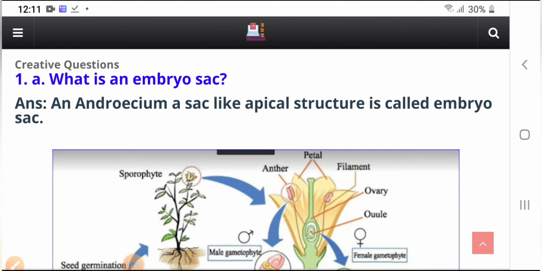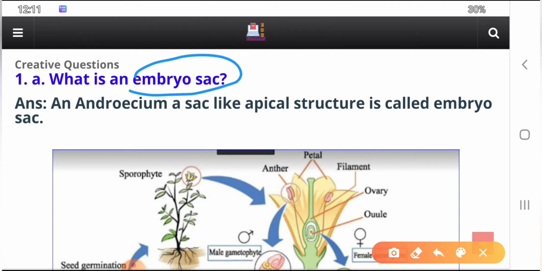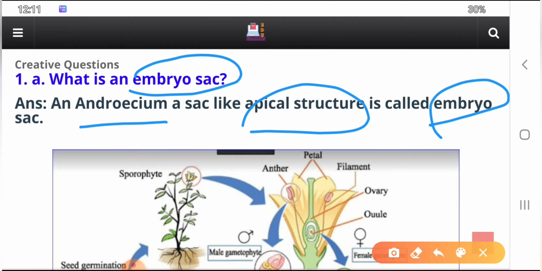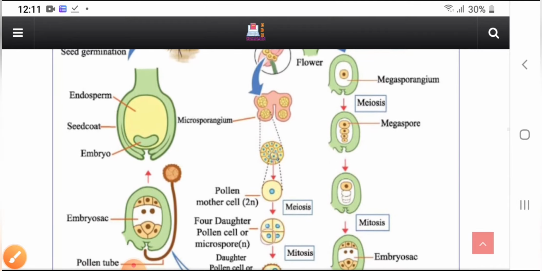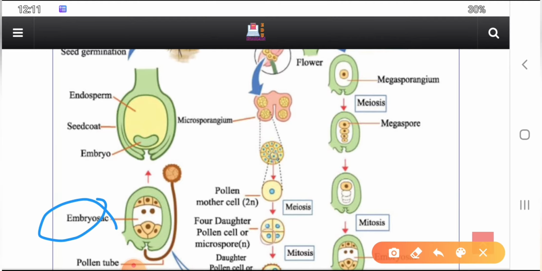So guys, here is a creative question: what is an embryo sac? What is an embryo sac? A sac-like structure in the ovule is called the embryo sac. I'm going to show you guys, then you can get some idea. This is the embryo sac, here. So this is the process of how